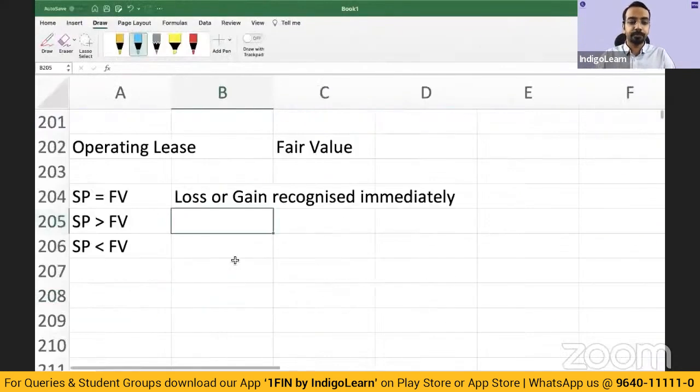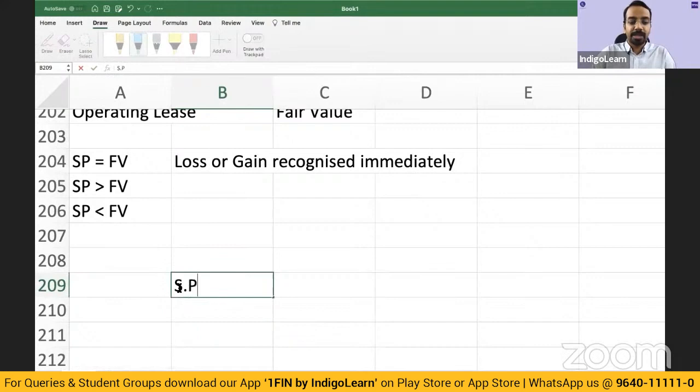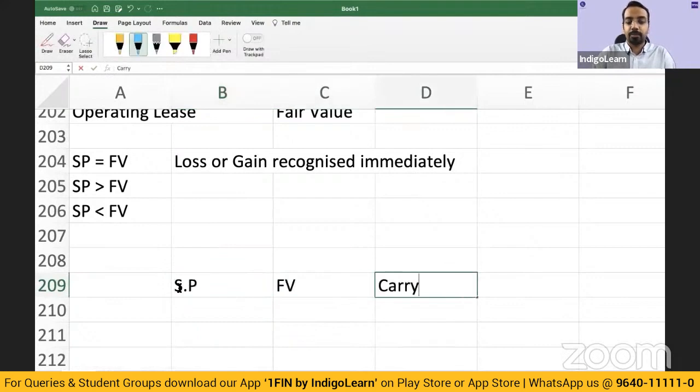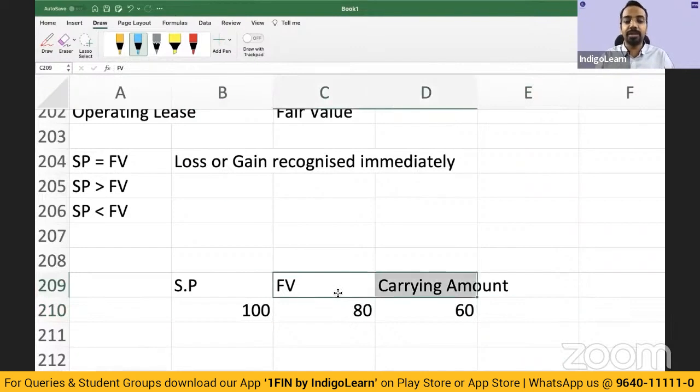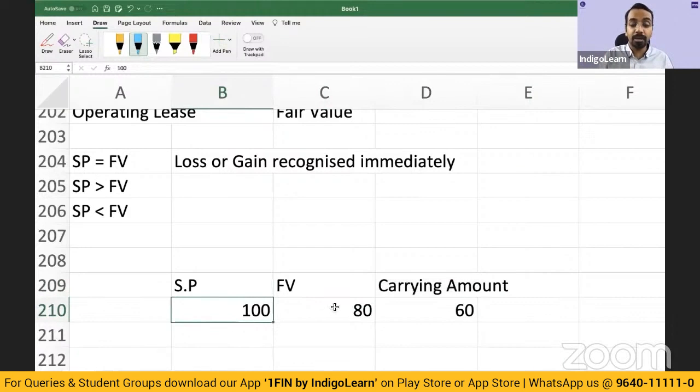so think of this: selling price, fair value, carrying amount. Okay, selling price is 100, fair value is 80, and let's say carrying amount is 60. To the extent of the difference between the fair value and carrying amount, whatever is the loss or gain, you can recognize. But this additional amount, 100 minus 80, that cannot be recognized as gain immediately.